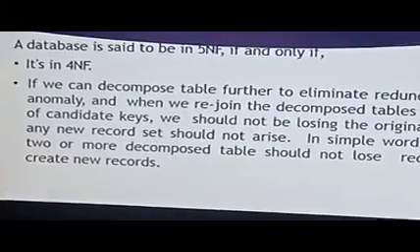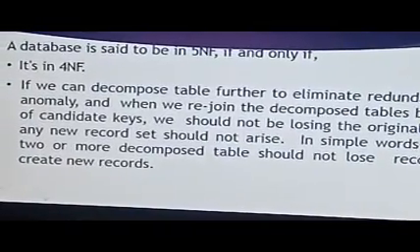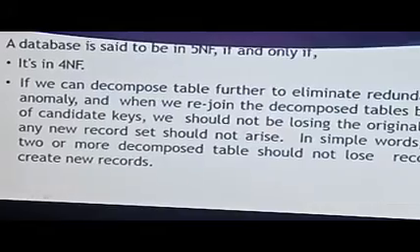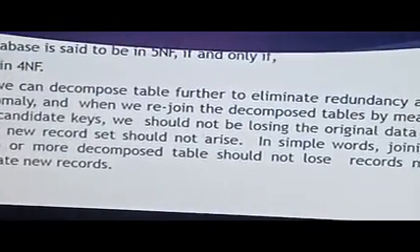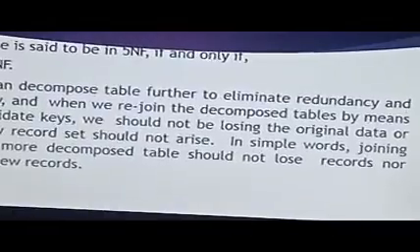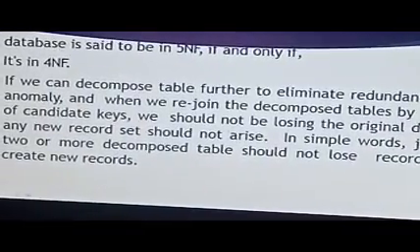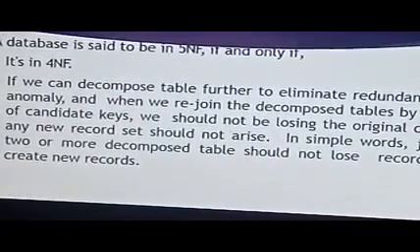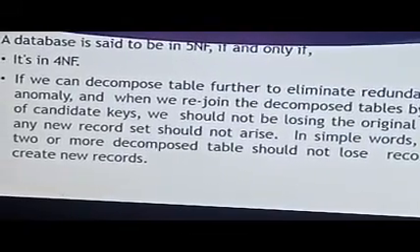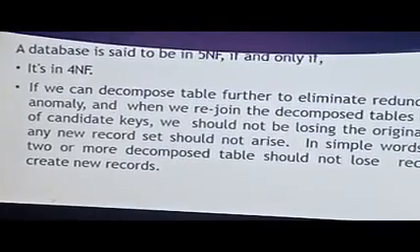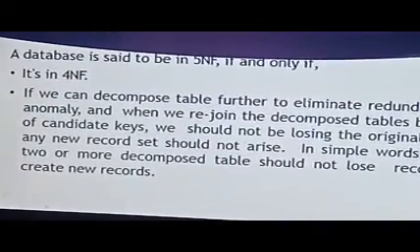For fifth normal form, it is required for you to be in fourth normal form, and you can further decompose the table for eliminating redundancy and anomalies, whether insertion, deletion or updation. While doing that, you can also rejoin the tables, because major segregation may lead to problems. In such cases you can rejoin the decomposed tables. Upon rejoining, it should not lose any data.